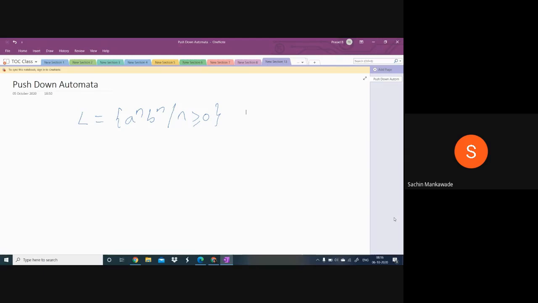Okay. Why can't we construct a finite automata? Because to accept this language, a memory is required for the finite automata. Why is memory required? Because in this language, whatever the number of A's, that many number of B's has to be there. So A's and B's must be equal. So you have to count the A's and B's. You have to check whether they are equal or not. For that, a memory is required. But a finite automata does not have the memory. Therefore, we cannot construct a finite automata to accept this language. Hence, this language is not regular.